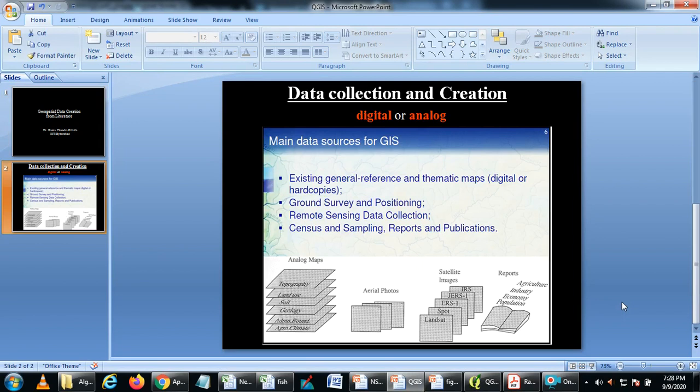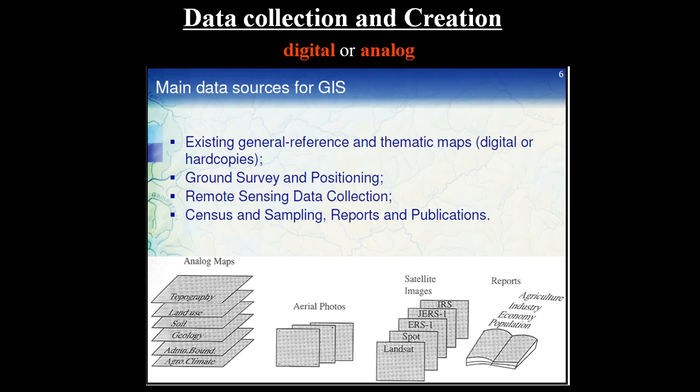I hope to know what your level of GIS is. Firstly, the main sources of data collection for GIS are existing general references and thematic maps. Assume that you have some already existing maps. Currently we also have digital maps, such as those from ISRO, NRSC and Bhuvan, where you can download different digital maps, for example the land use land cover of an area.